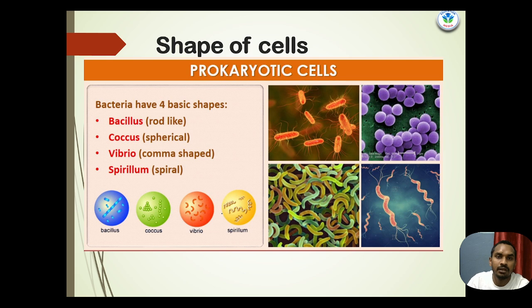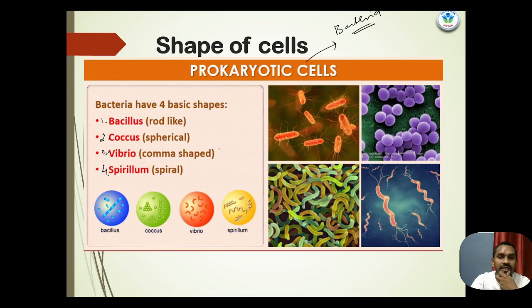Now the shapes of prokaryotic cells. Before that we studied eukaryotic shapes, but here are some shapes of prokaryotic cells. In prokaryotic cells, we have to know that bacteria are the sole members of the prokaryotes. I hope you are getting my point. Bacteria have four basic shapes: the first is bacillus, the second is coccus, the third is vibrio, and the fourth is spirillum.